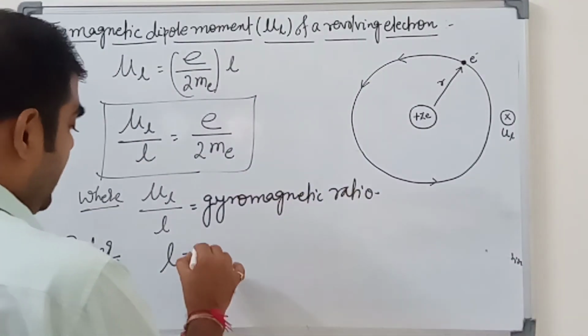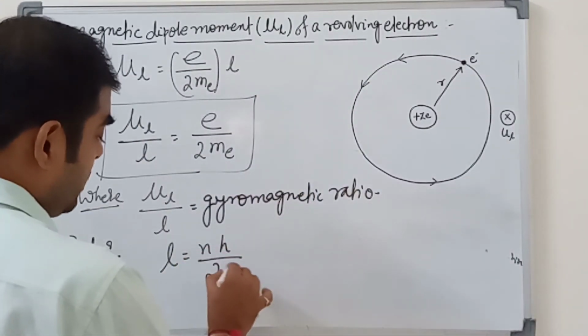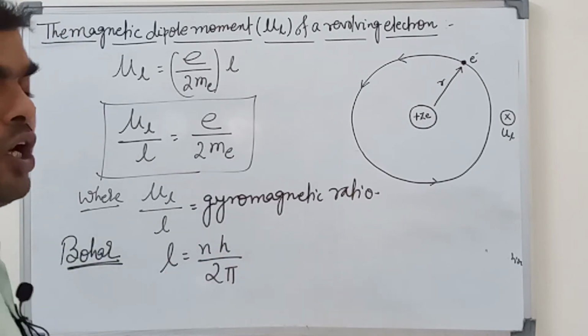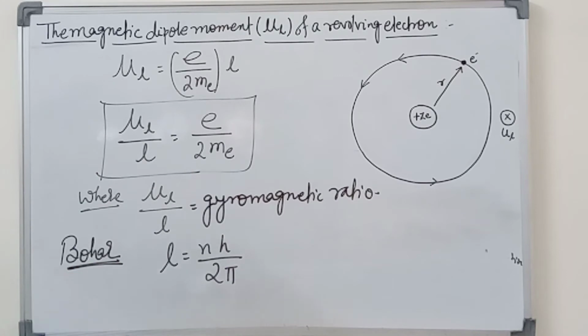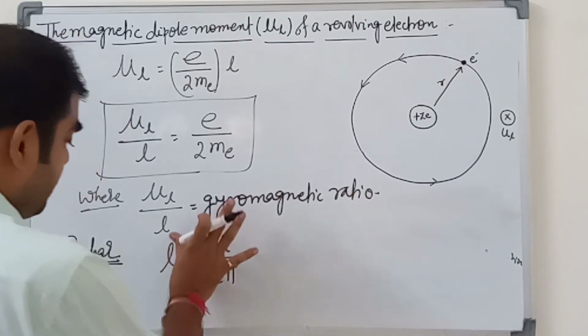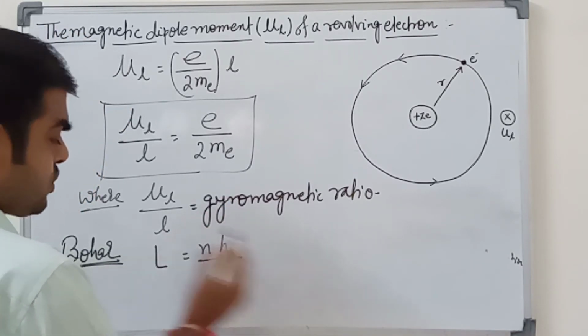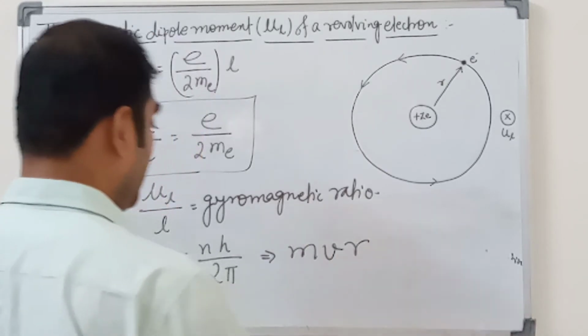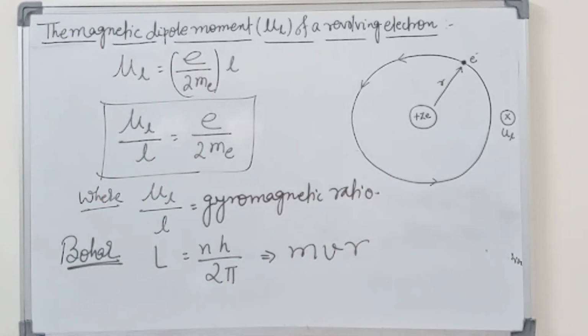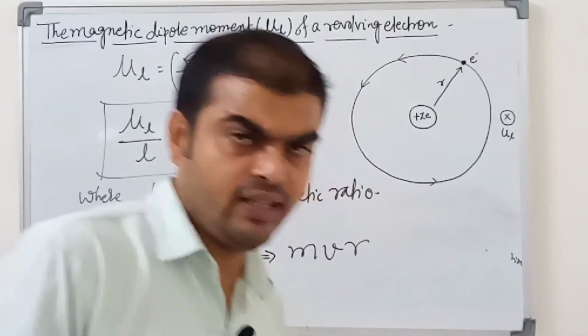So here is the second postulate of the Bohr atom. L is equal to, here capital L, small l, very simple. So here m v r is equal to n h upon 2 pi, and then find out the velocity and then the radius.